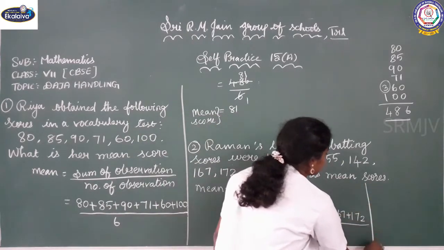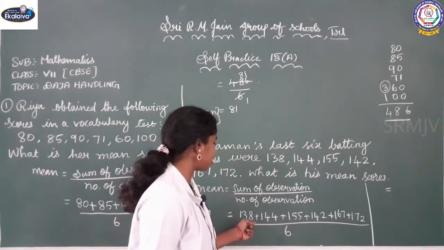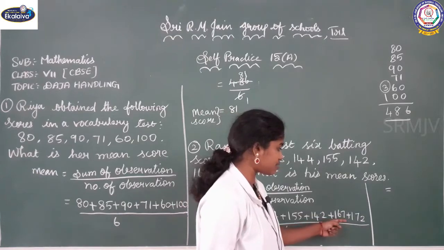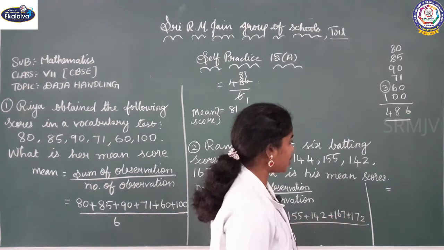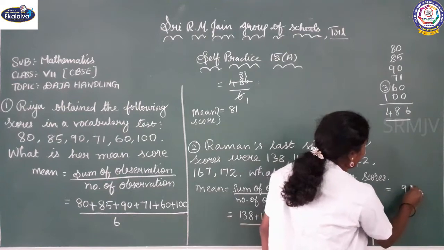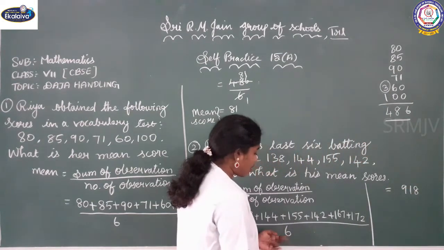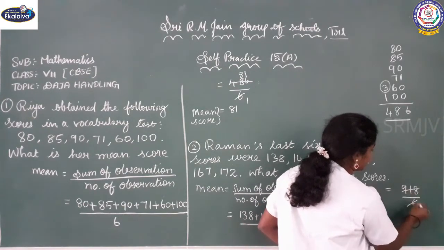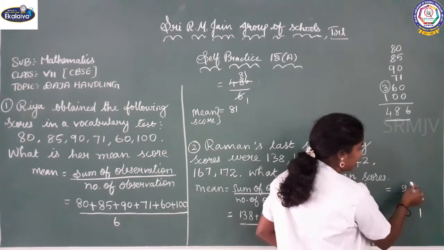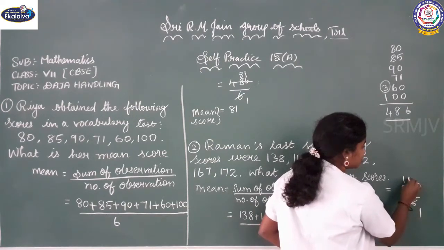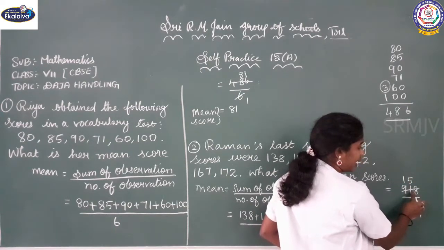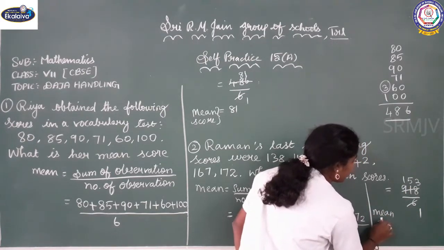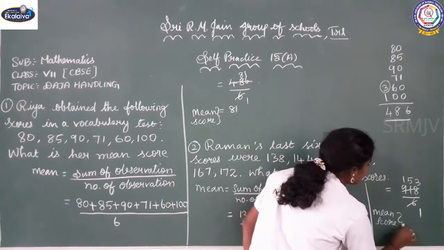So when you add everything, that is 138 plus 144 plus 155 plus 142 plus 167 plus 172, you will be getting 918. And the number of observation is 6. So when you divide, 6 ones are 6, then 6 ones are 6, 31. So 6 5s are 30 and the remaining one 18. So 6 3s are 18. So we are getting that the mean score is equal to 153.